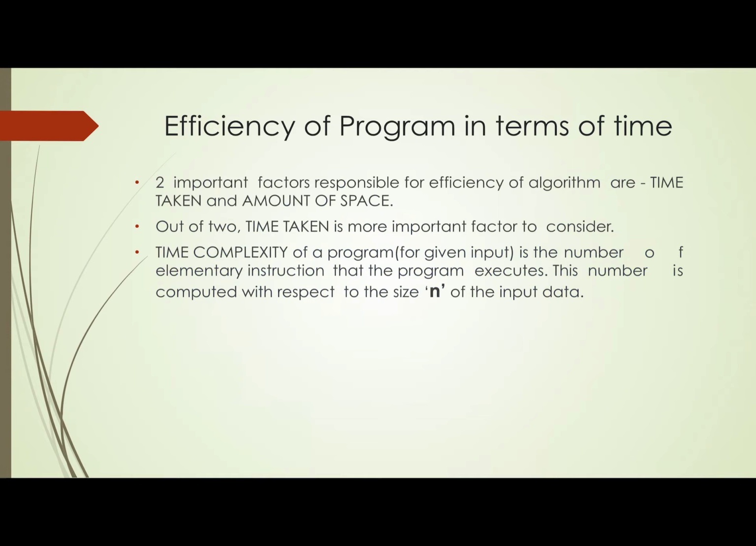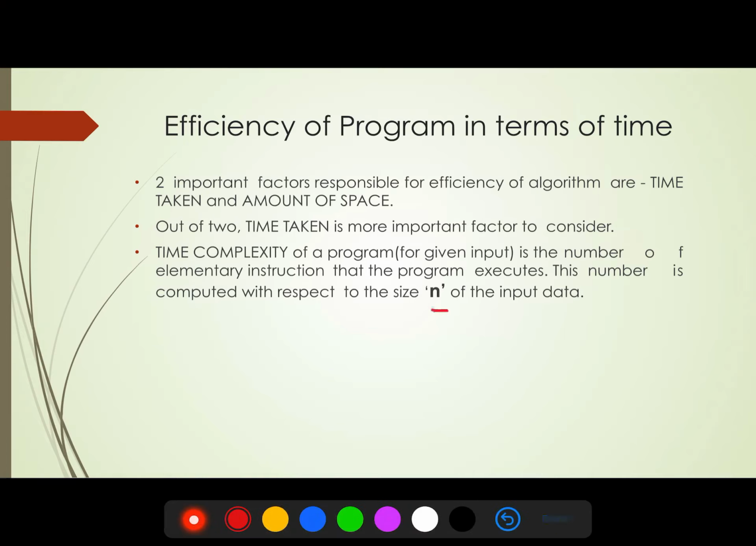So the time complexity of a program is the number of elementary instructions. Number of elementary instructions means basic instructions that the program executes, and this number of instructions is calculated with respect to the size n of input data. When we calculate time complexity, always keep in mind the size of the input, and the size of the input in our case is n.